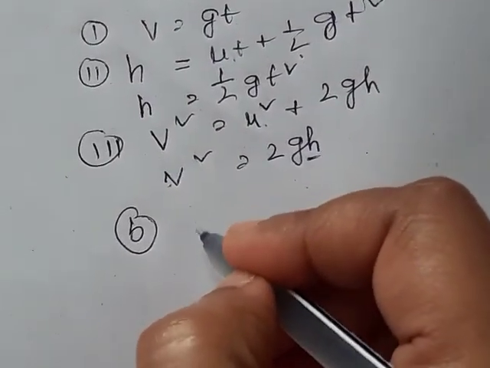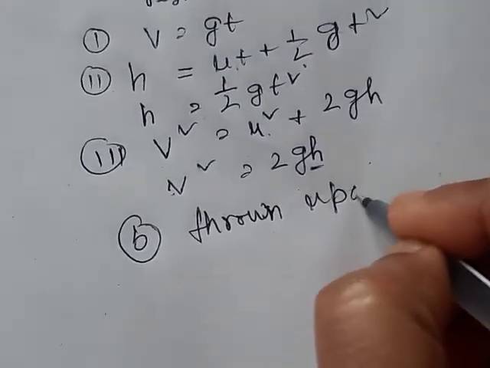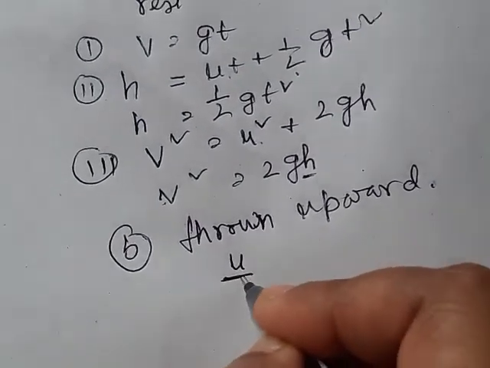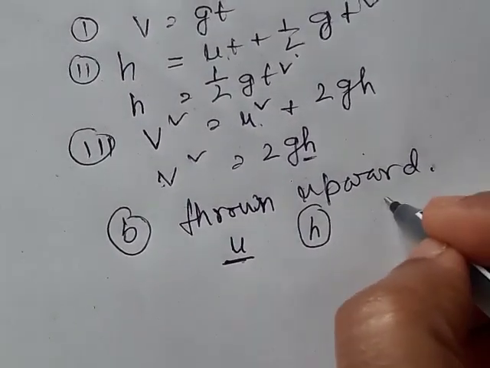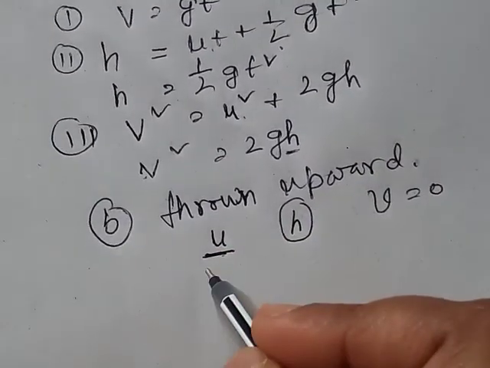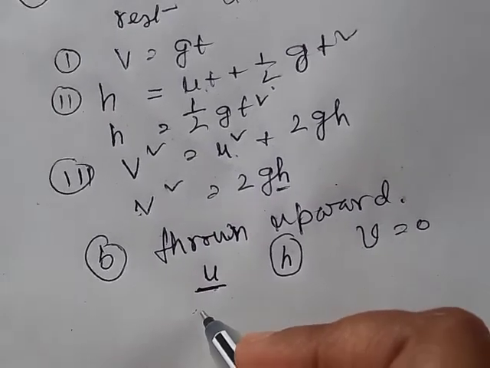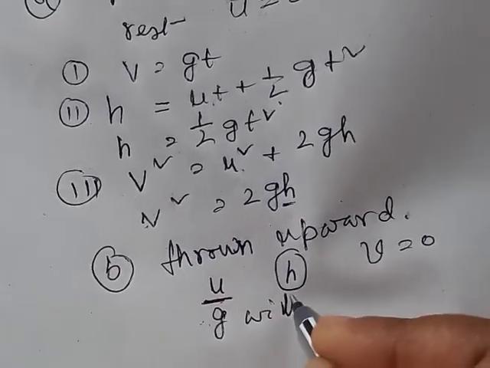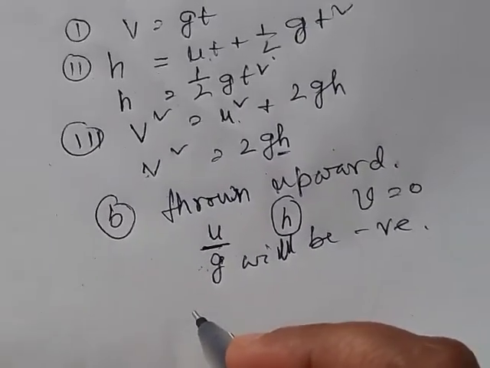Case number 2 is when the body is thrown upward. The body is thrown with a particular initial velocity, and after reaching height h the final velocity v will be 0. During the upward movement there will be retardation, since the body has to move against the force of attraction, so g will be negative.